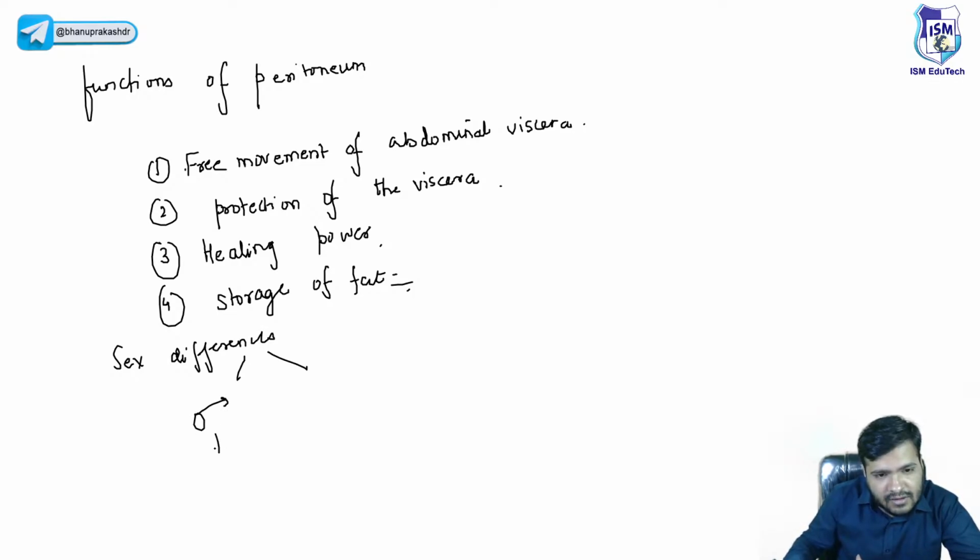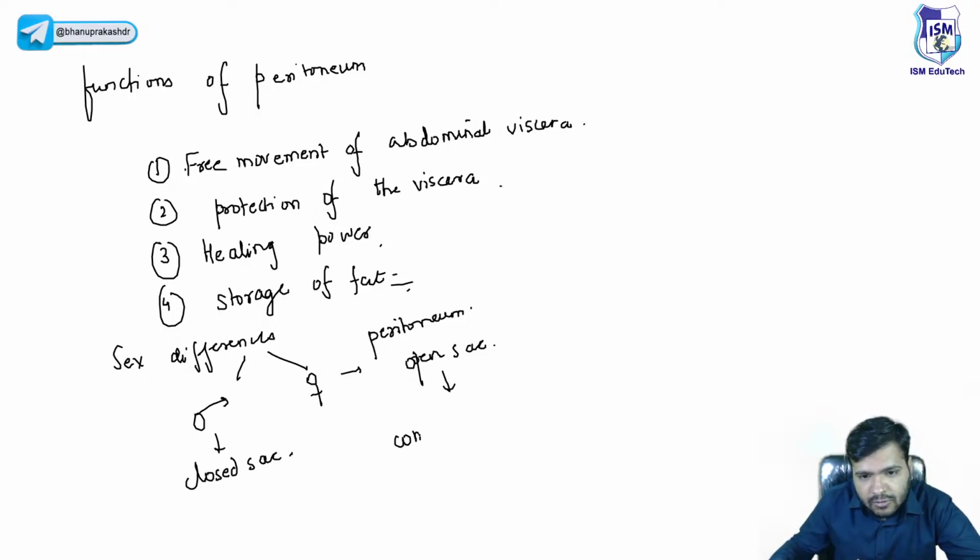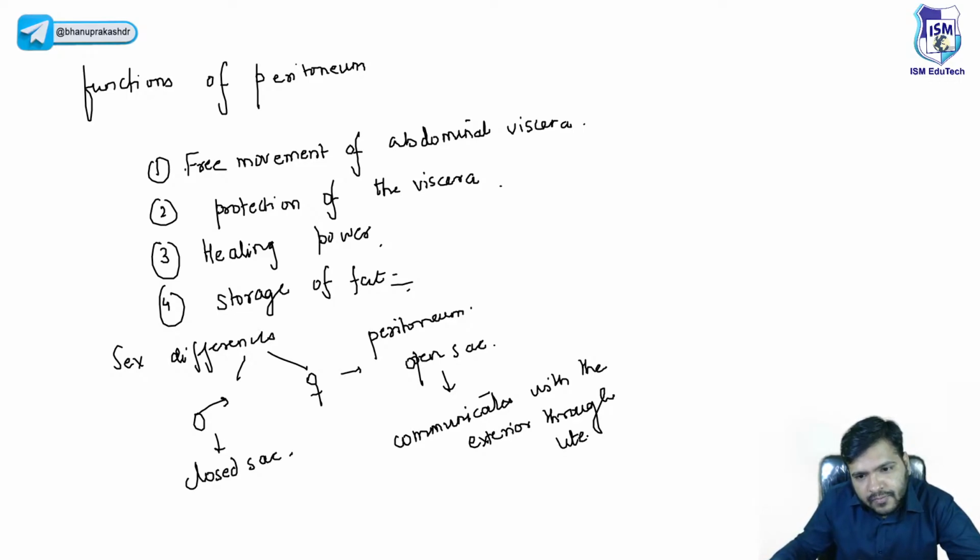It communicates with the exterior through the uterine tubes, the fallopian tubes, and ultimately the body, the cervix, and the vagina.